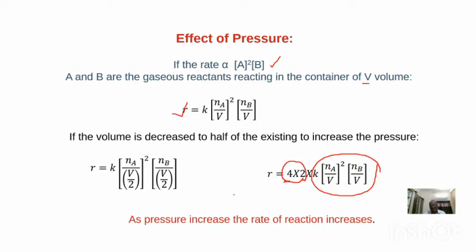When you are increasing the concentration, what happens? In the previous topic we were discussing that at higher concentration, the number of reactant molecules existing per unit volume will be more. The number of collisions will be more. So that rate of reaction increases. That means the pressure increase in the gaseous reaction, what happens? The rate of reaction also increases. That we can conclude. Okay, next.